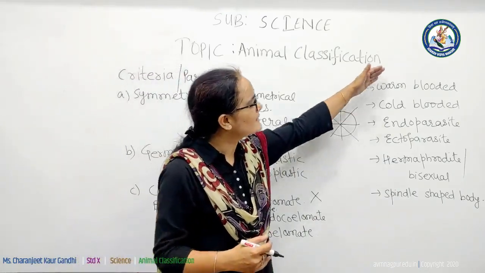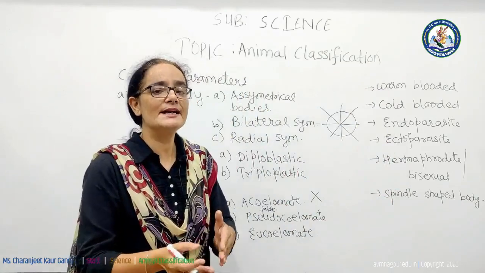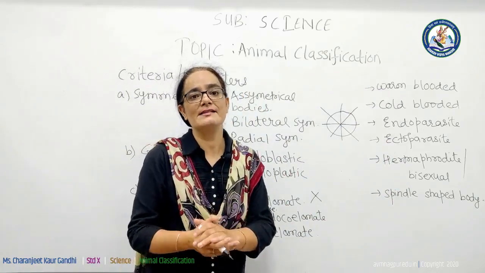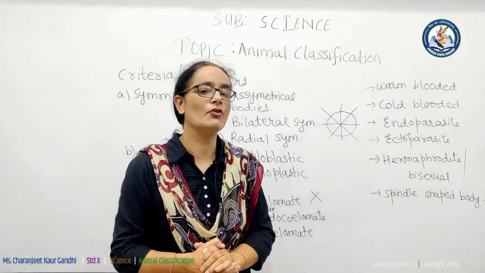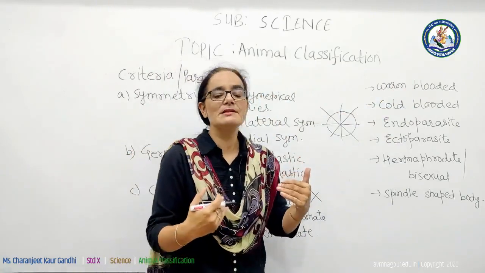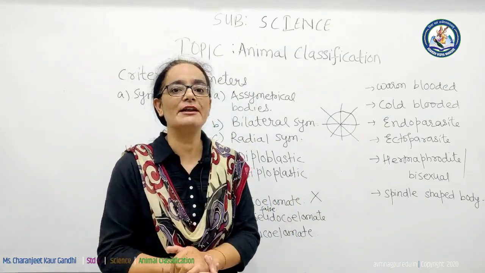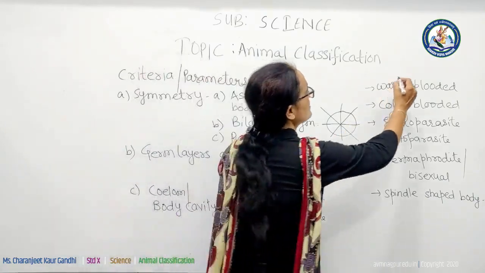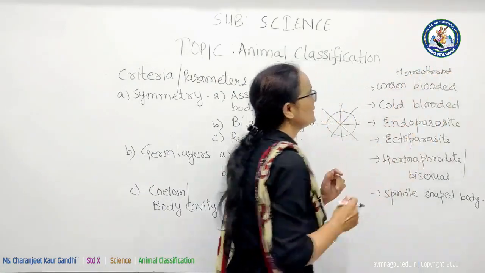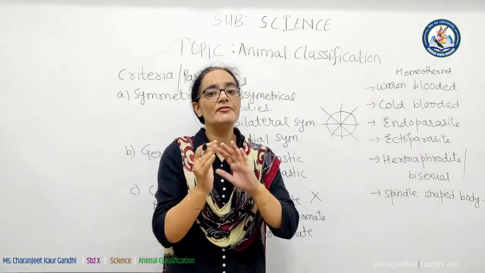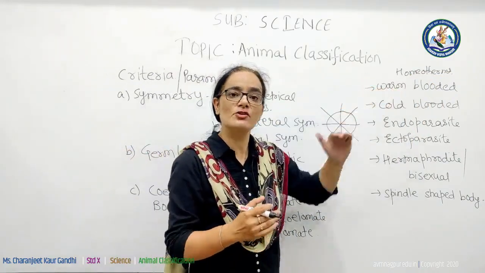Now coming towards certain scientific terms which students you have to face while studying about the features of phylums and classes from this lesson. The first one is warm-blooded animals. What actually are warm-blooded animals? Warm-blooded animals are the animals whose body temperature does not change with the change in the temperature of the atmosphere. They are also called homeotherms. Such animals' body temperature never fluctuates with the change in the temperature of the atmosphere. Their body temperature is always constant.